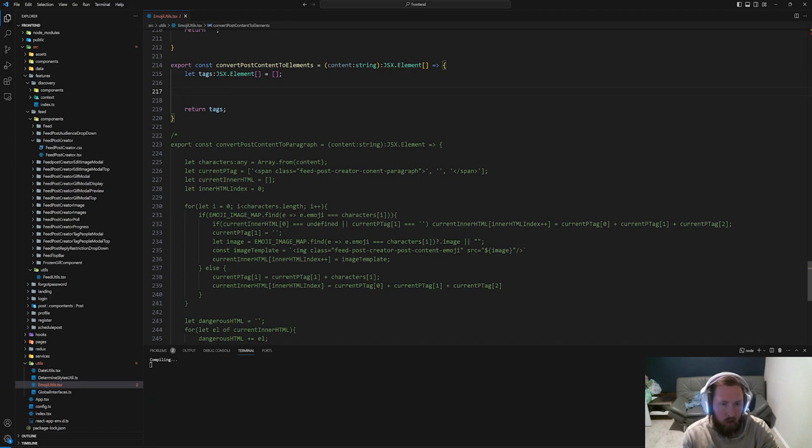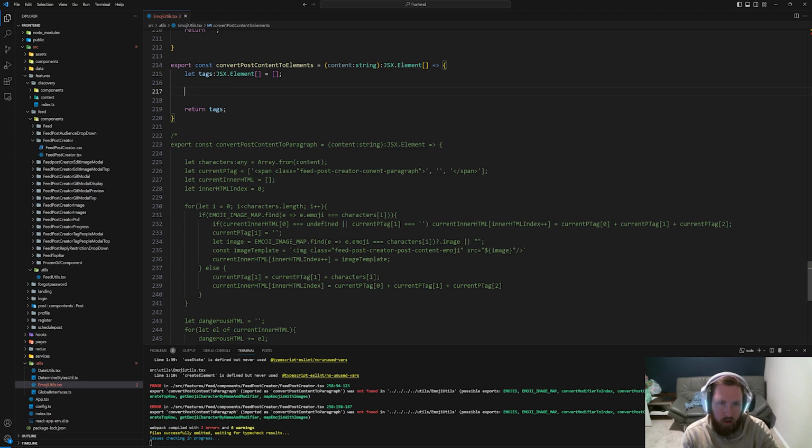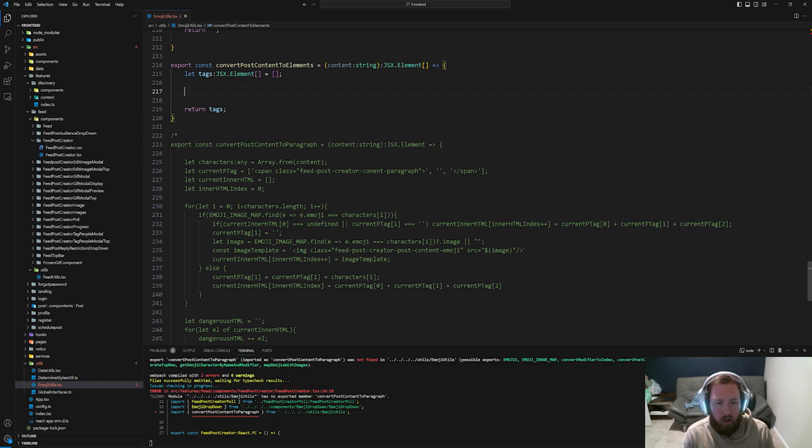So now what we're going to do is check to see whether or not it is one of those emojis. If it's an emoji, we'll return an image with the class name. If it is not, we'll return a paragraph with the class name. So basically, we'll say let